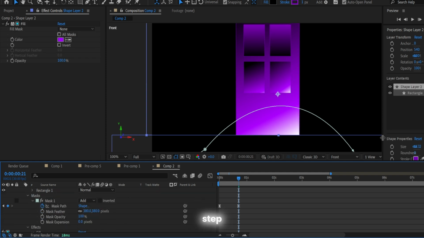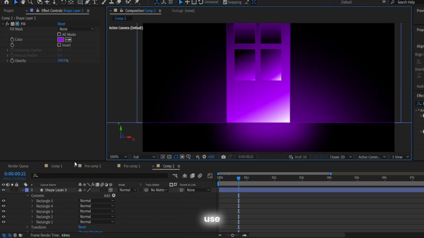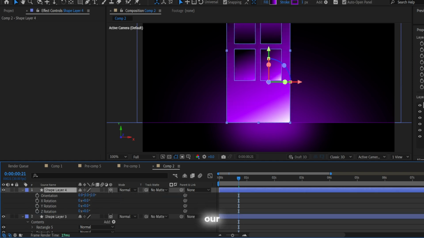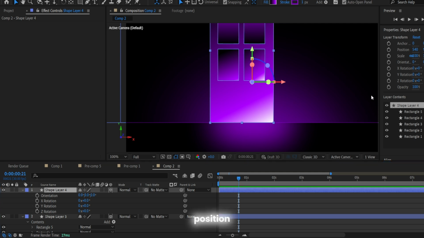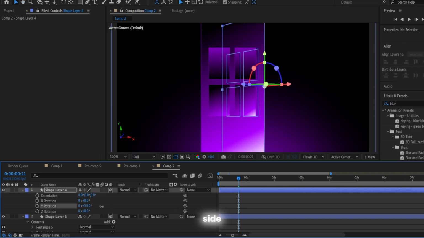And guys, the next step, we will need to duplicate it and use 3D for it. Click on our cube to make it look like 3D, and we will need to adjust the position for it. So guys, once you duplicate it, you need to adjust your anchor point to the right side.